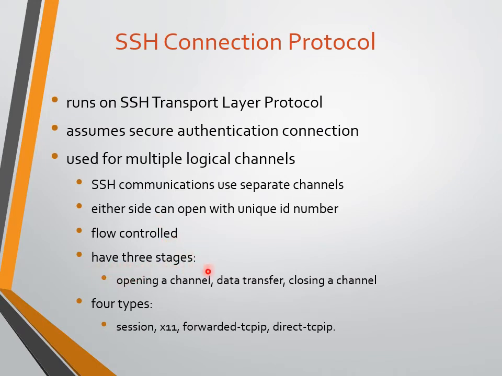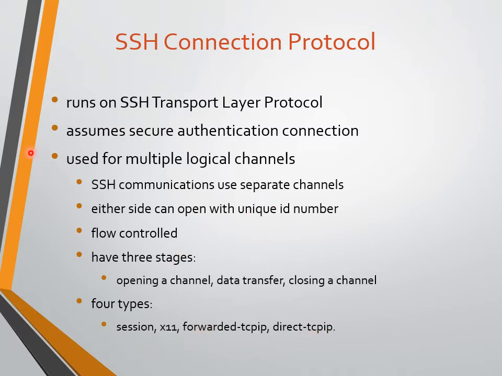You have 3 stages. First, before we do the data transfer, we need a channel, so we open a channel. Next, once the channel is established, data is transferred. After data is transferred, we need to close it, so we close the channel. There are 4 types of session, and for each data transfer there will be a session ID, like X1111, forward TCP IP and direct TCP IP.